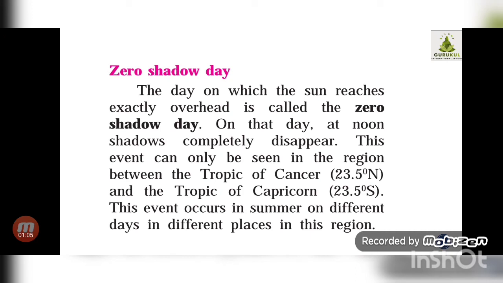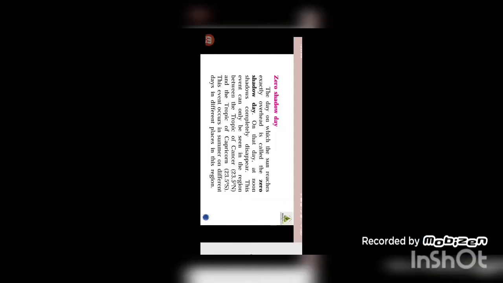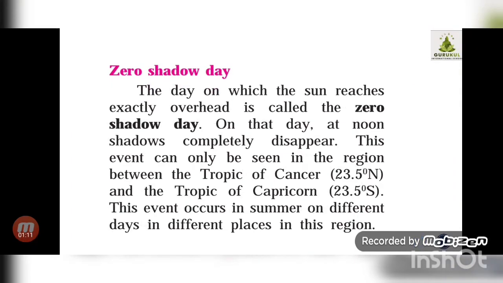There is one day in the year on which the sun reaches exactly overhead, and it's called the zero shadow day. Normally, whenever you stand in sunlight, exactly opposite to the sun, we can see the shadow.